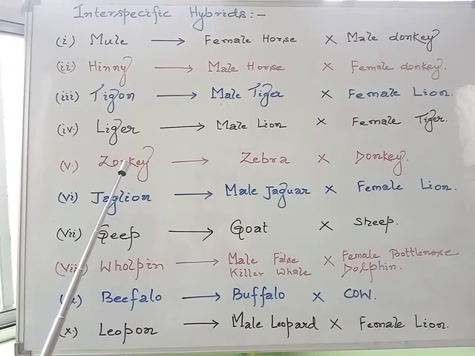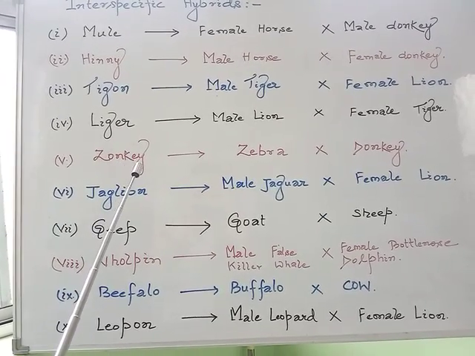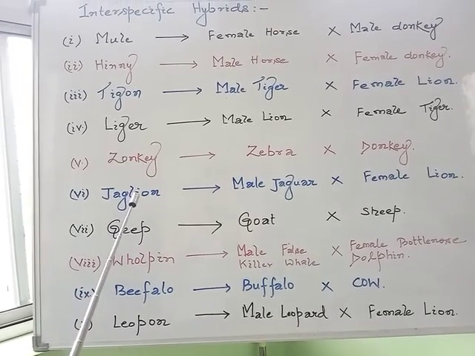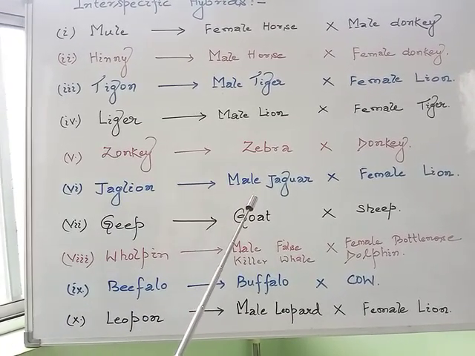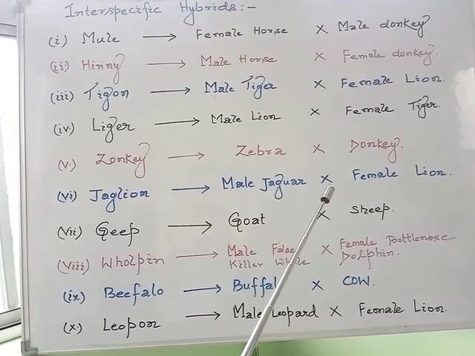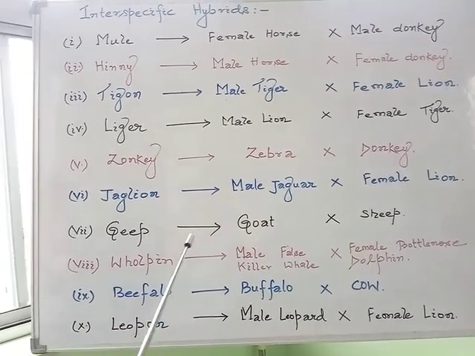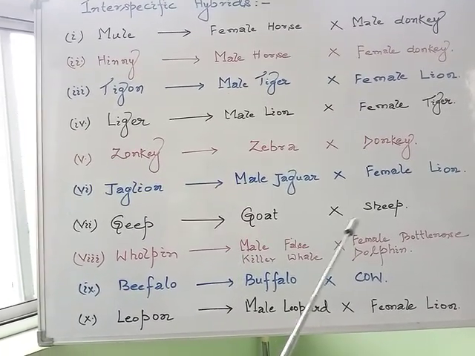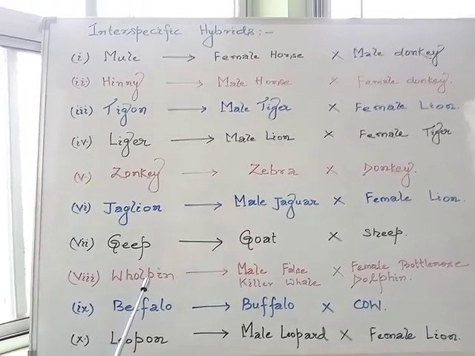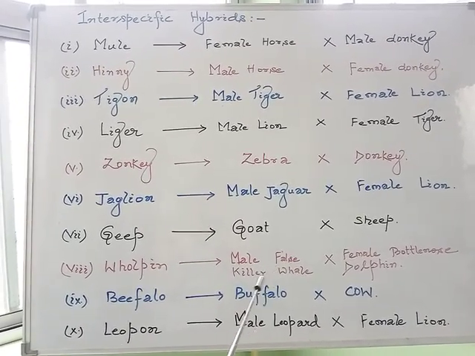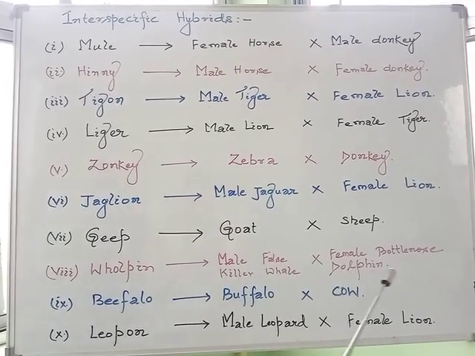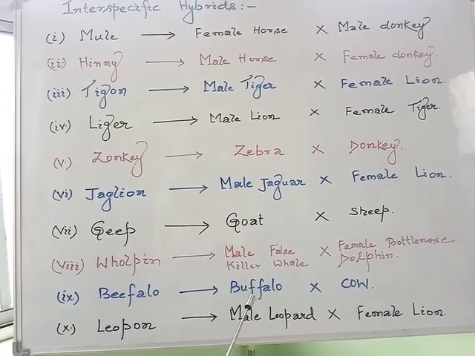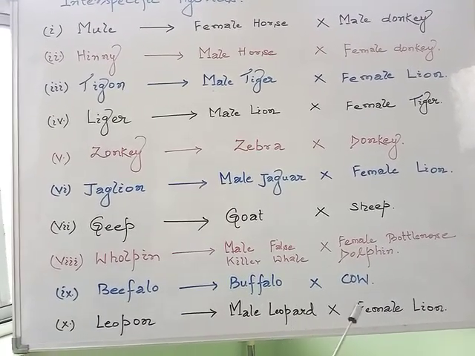The fifth hybrid, the zonkey, is developed by crossing a zebra and a donkey. The sixth one, the jaglion, is developed by crossing a male jaguar with a female lion. The seventh one, the geep, is developed by crossing a goat and a sheep. The eighth one, the wolphin, is developed by crossing a male false killer whale with a female bottlenose dolphin. The ninth one, the cattalo, is developed by crossing a buffalo and a cow.